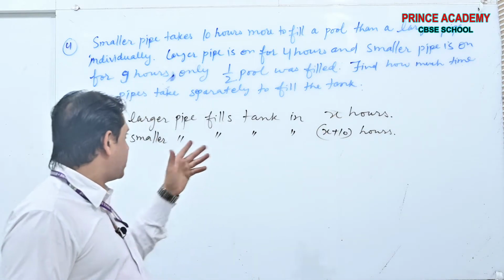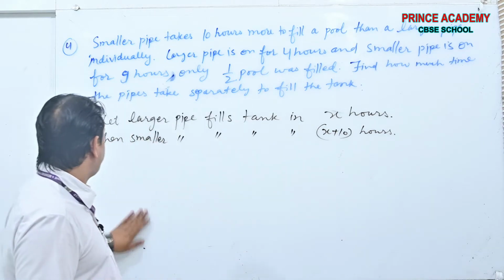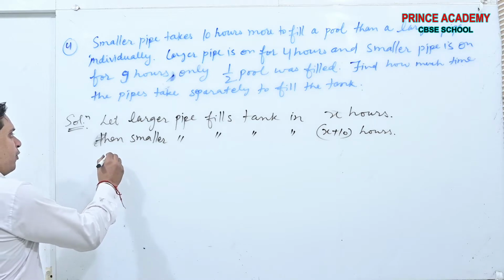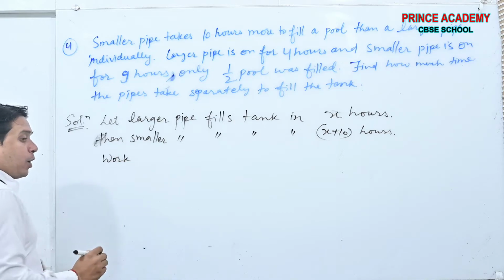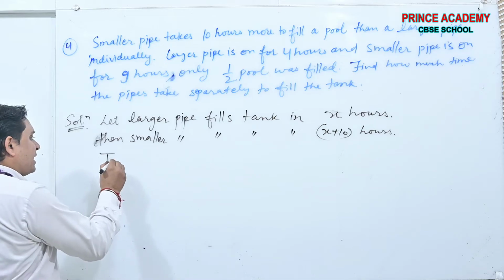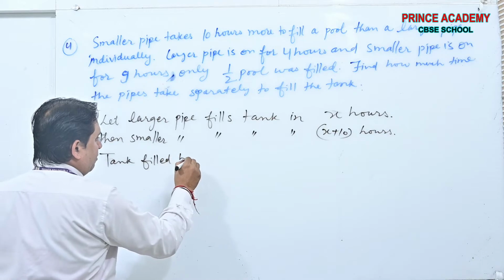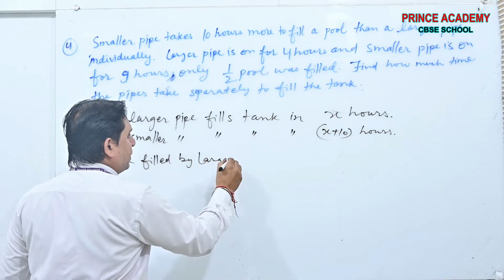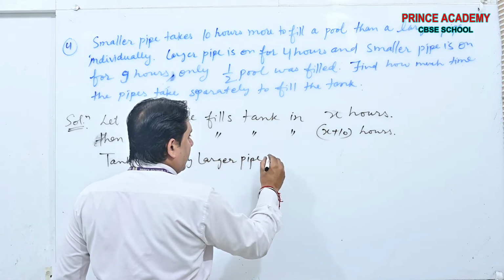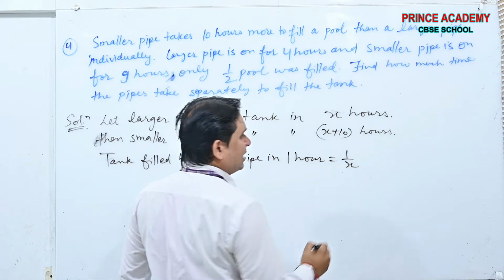Okay, done. Now see what is going to be here. Work done or tank filled can be used. Tank filled by the larger pipe in 1 hour is equal to 1 by X. Yes or no?